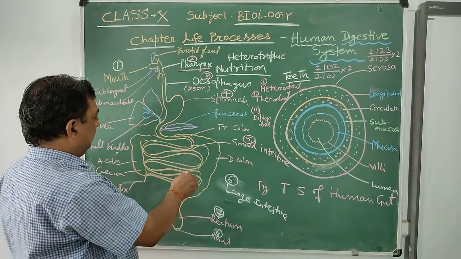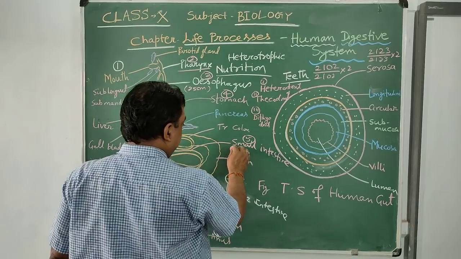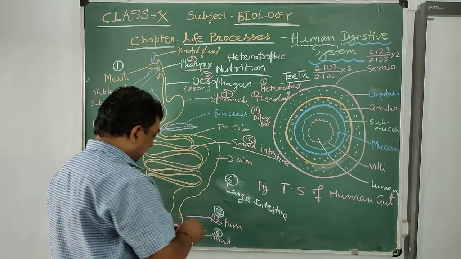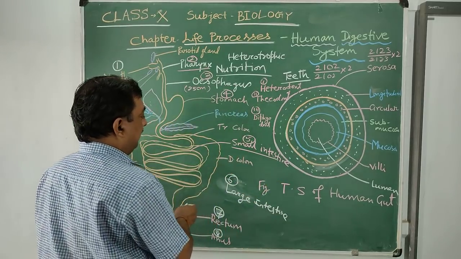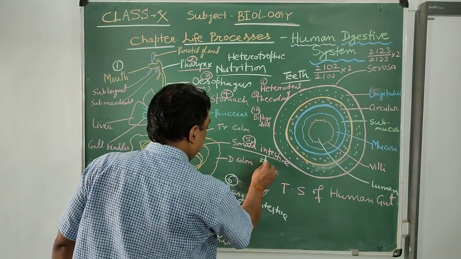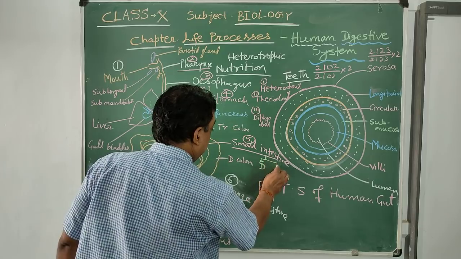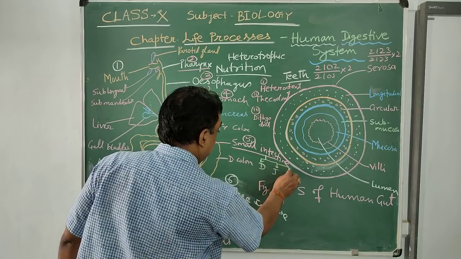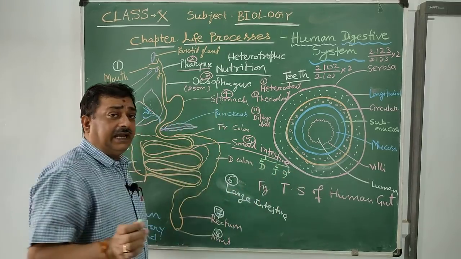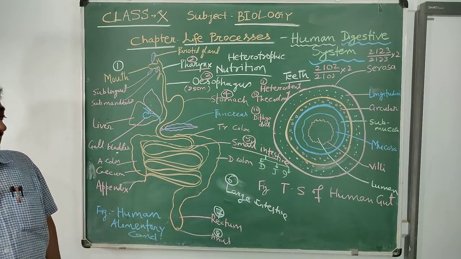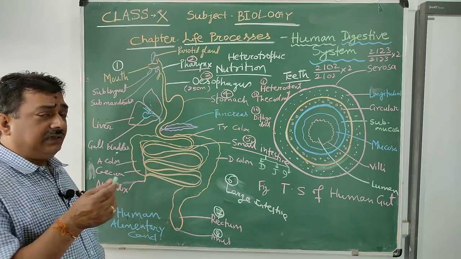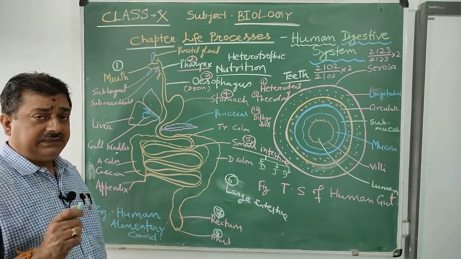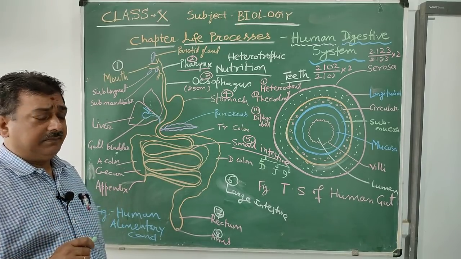The small intestine is a very coiled structure and consists of 3 main parts: duodenum, jejunum and ileum. DJI: D for duodenum, J for jejunum, I for ileum.